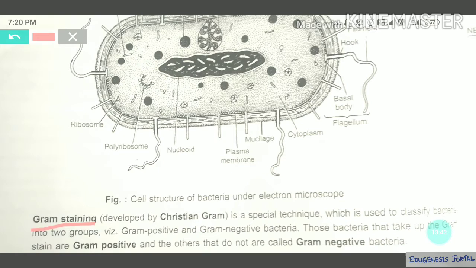A stain is some kind of color pigment which, if you provide it to the cell, then they will show that particular color. Now if I apply the stain to a bacteria, and after washing the bacteria still shows that particular color, then it will be gram positive, and if it doesn't show, then it will be gram negative. Are you getting my point? Now you see, as it is already written here. Okay, now we will discuss.